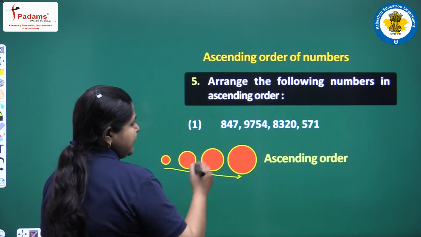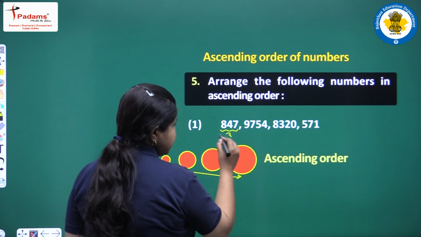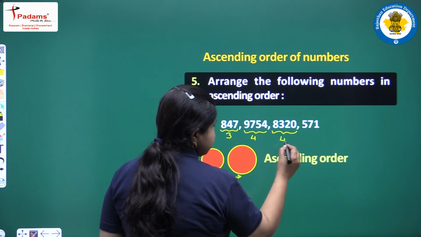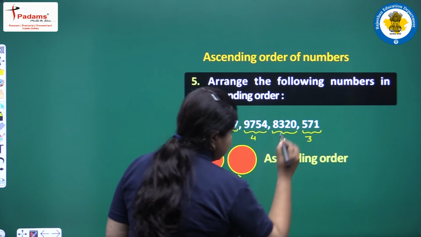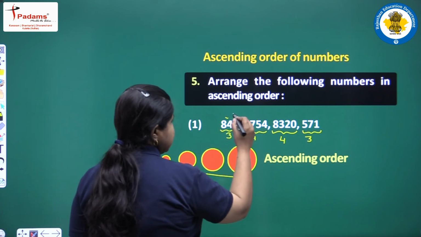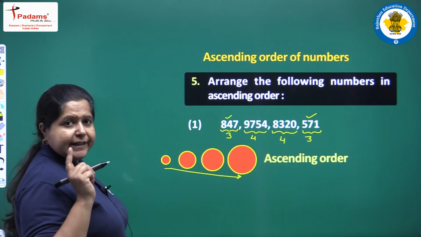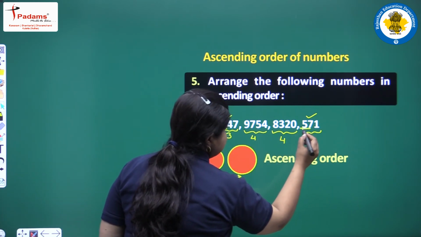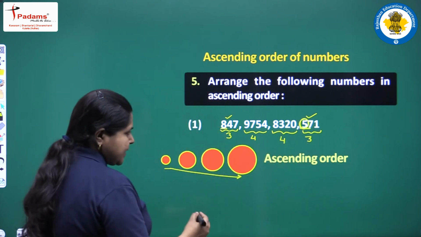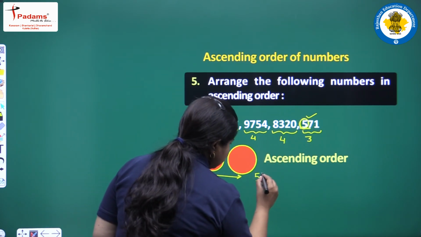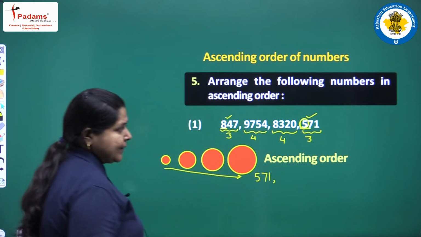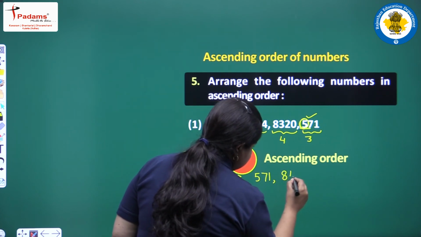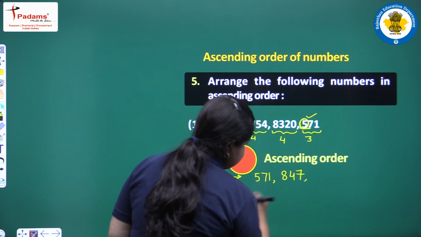You can easily see that here we are having 3 digits, here we are having 4 digits, again 4 digits and again 3 digits. The smaller one will be one of these two. Which one will it be? With the smallest digit at the hundreds place, which is 5 here. 5 is the smallest. So, the first number will come up to be 571. Then the next number which is smaller is 847, the numbers with 3 digits.